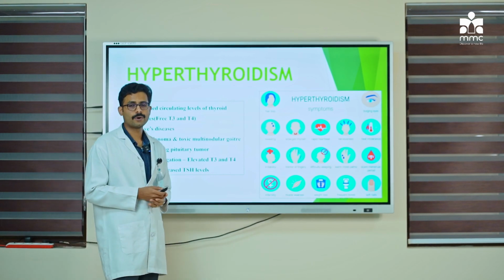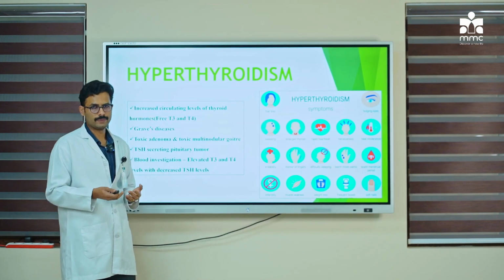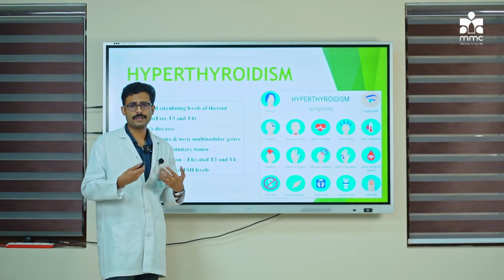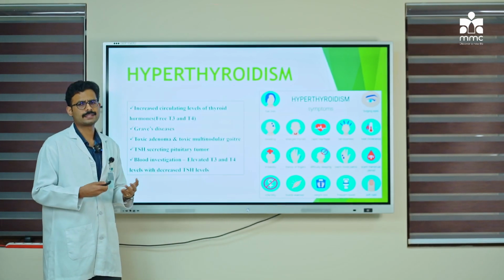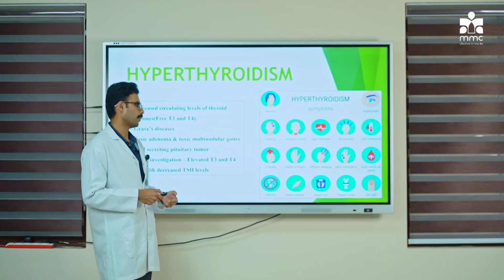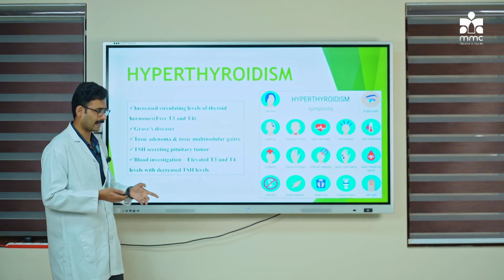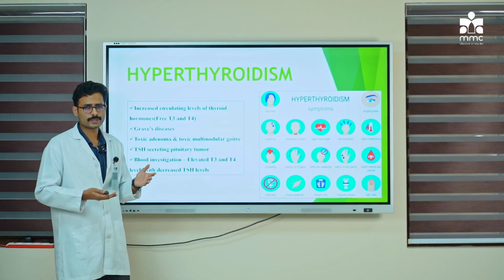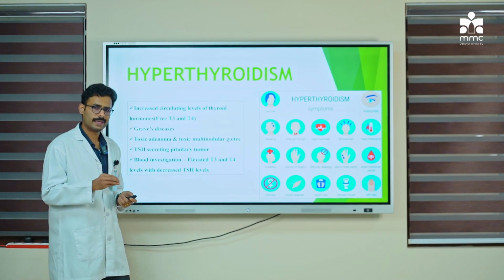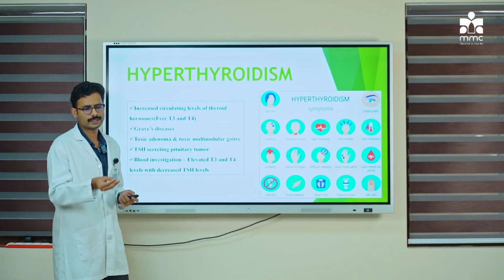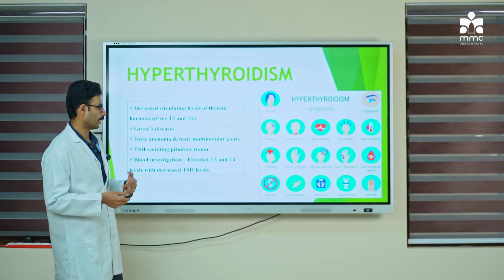Next, they are unable to tolerate heat compared to normal individuals. They always feel hot due to heat intolerance, due to excessive activity of the basal metabolic rate, excessive thyroid hormone levels. Next, they are easily irritable. They are restless. They cannot focus on a thing. They have difficulty in sleeping. They cannot get a good night's sleep. So they suffer from a condition called insomnia, not able to sleep well.